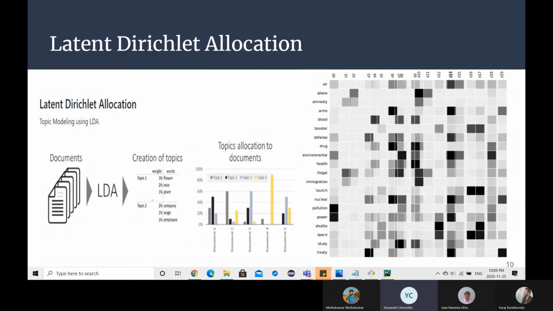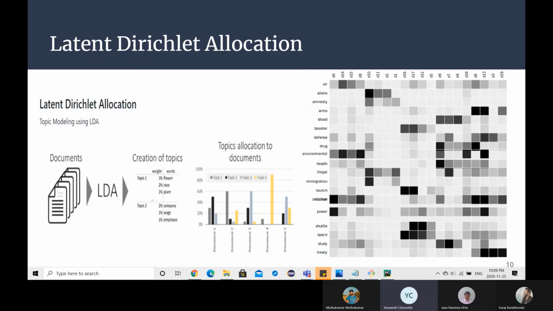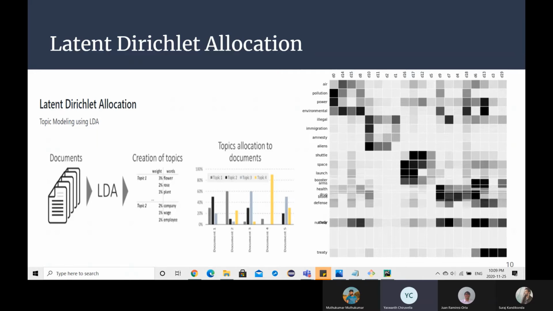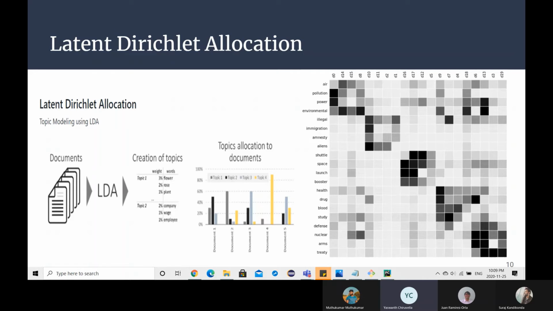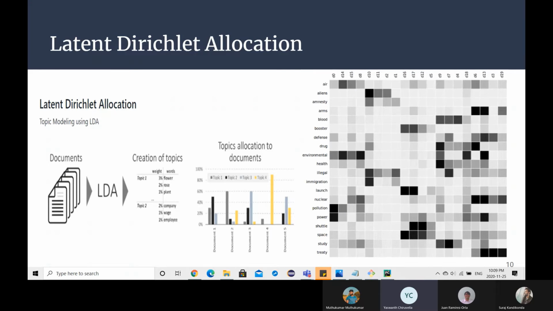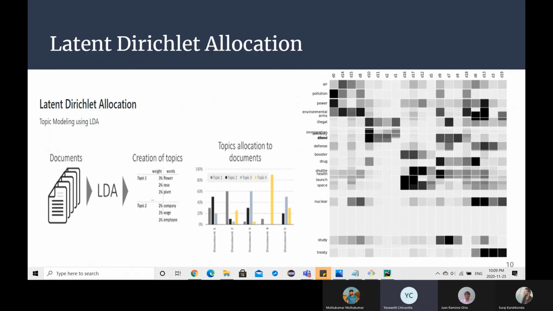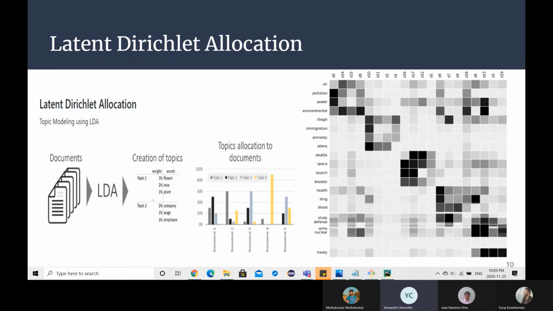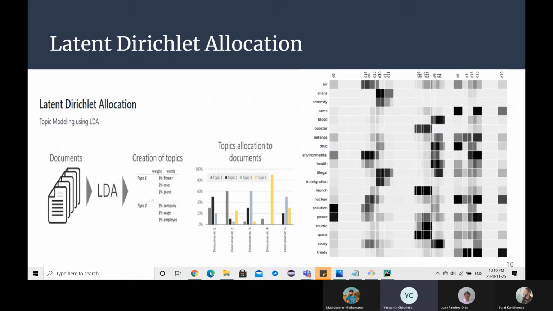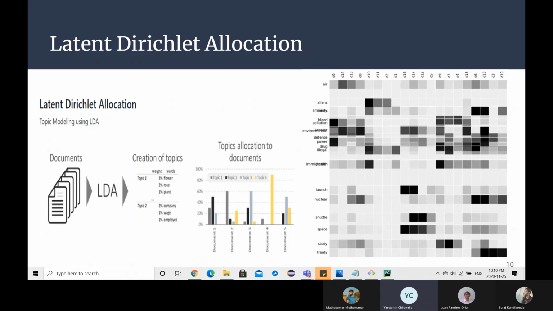Here, we use the topic modeling algorithm called LDA, which is latent Dirichlet allocation. Here, latent refers to everything that we don't know a priori and that is hidden in the data. The themes or topics that a document or post consists of are unknown, but they are believed to be present as the text is generated based on those topics. And Dirichlet is a distribution of distributions. In the context of topic modeling, the Dirichlet is a distribution of topics in posts or tweets and the distribution of words in the topic.